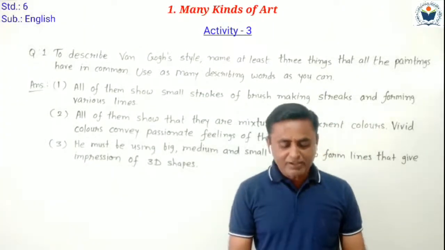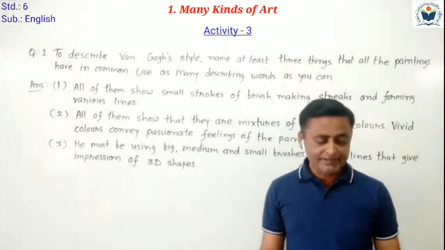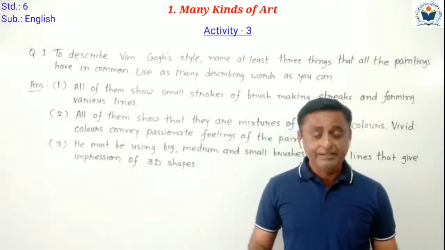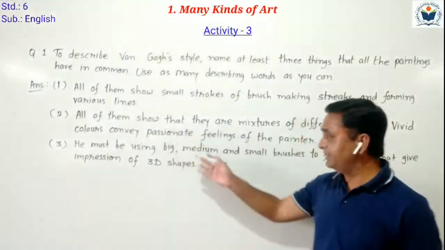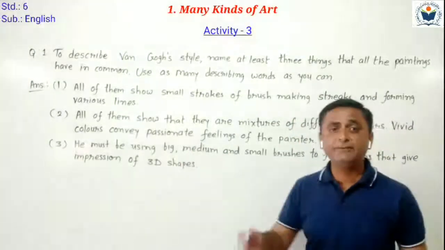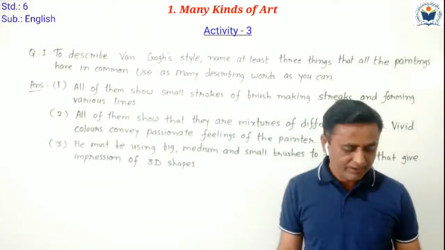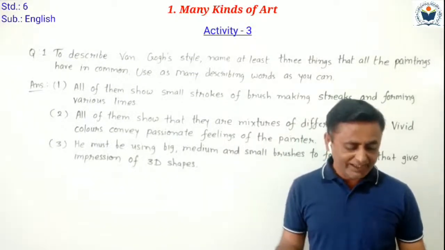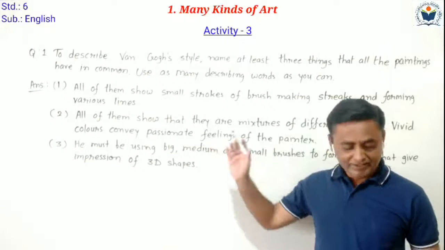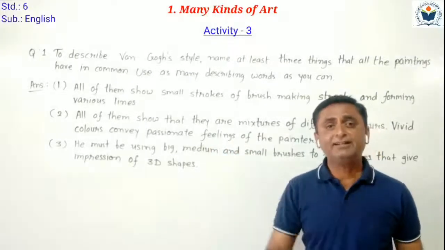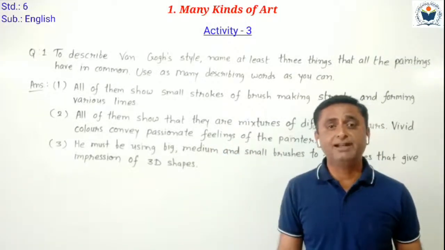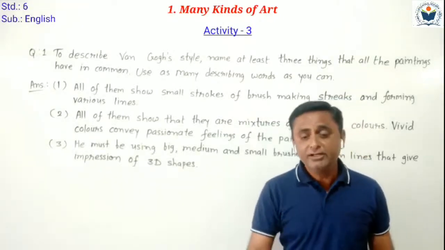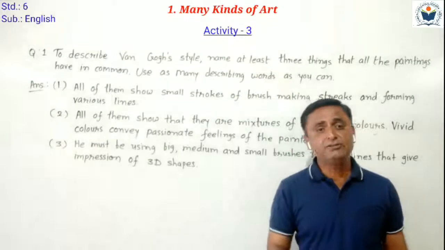The describing words that I have used are small strokes, swirly lines, different vivid colors, passionate feelings, different shades, 3D shapes, etc. Those types of words we use to describe Vincent van Gogh's pictures. Okay? Can you understand, students? So our second question is also over.